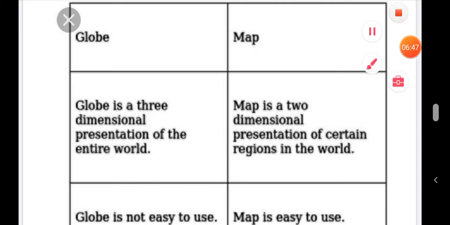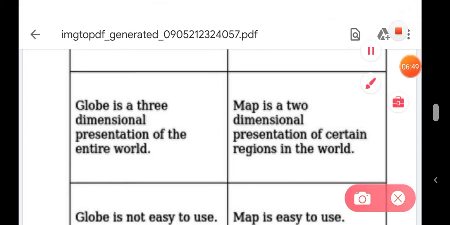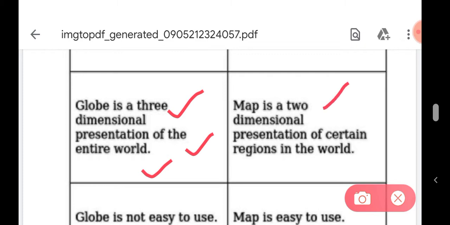Globe is a three-dimensional presentation of the entire world, and map is a two-dimensional presentation of a certain region in the world. So this is the difference between globe and map.